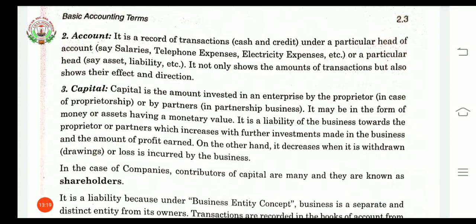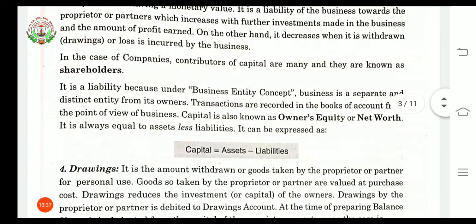When there are drawings, meaning the proprietor or partners draw some amount from the firm, the capital amount will be decreased. And if the business has incurred a loss, the amount of capital will also be decreased.